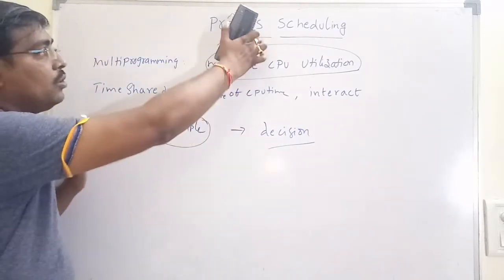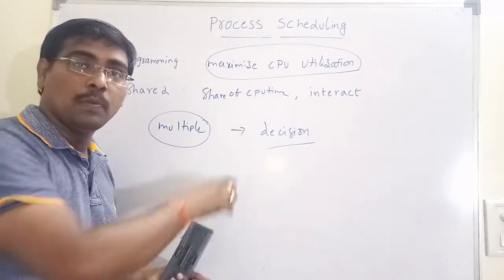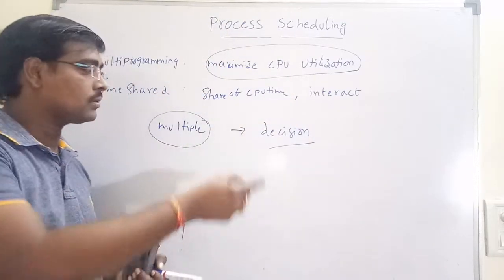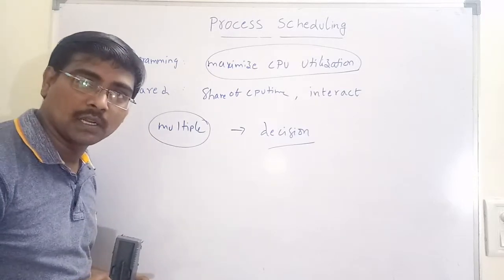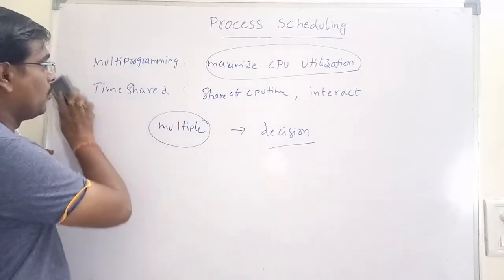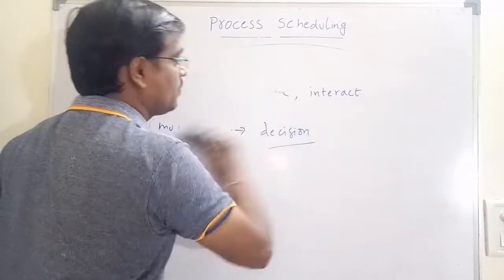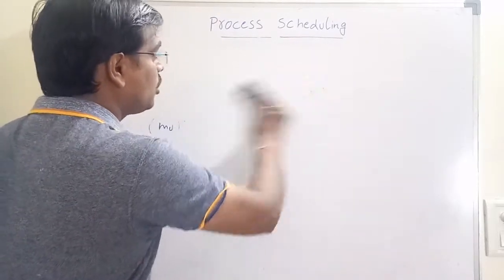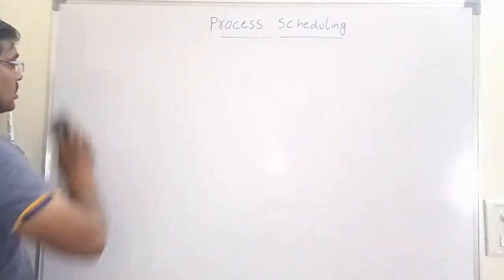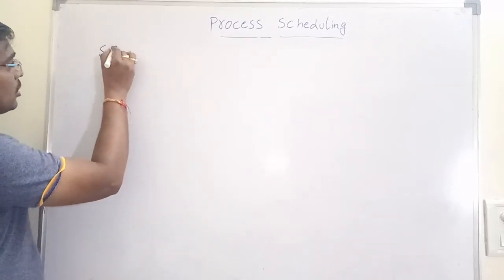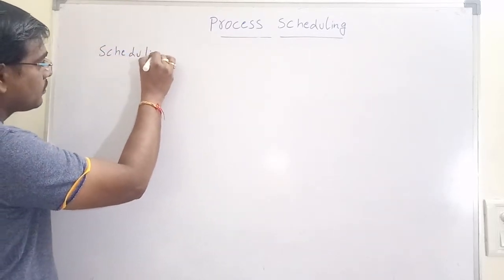Before going to the schedulers, who perform this task, I will explain one more point. That is queues, called scheduling queues.